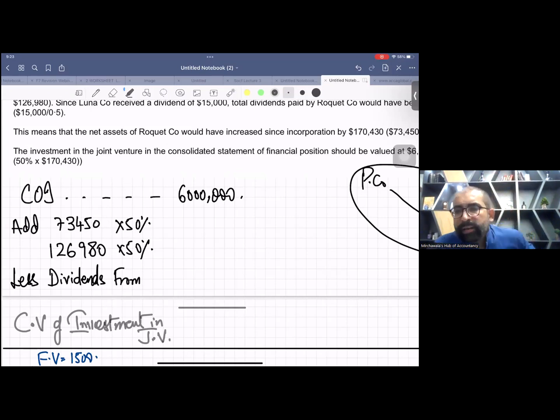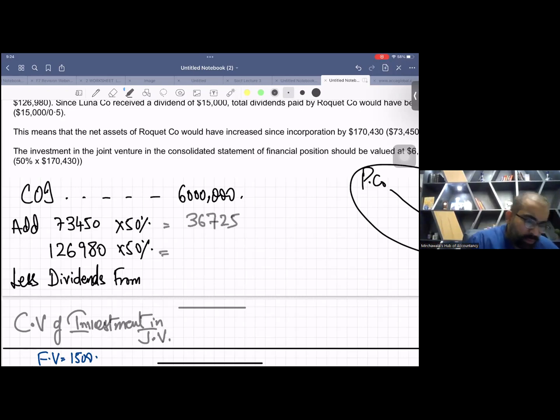Now we add all the post reserves, all the post changes of net assets, or you call it post retained earnings. So there were 2 years in between. The profit of the first year was 73,450, and the profit for the second year was 126,980. Can anybody tell me the 50-50%? Because the holding was 50%. 73,450 times 50% is 36,725.